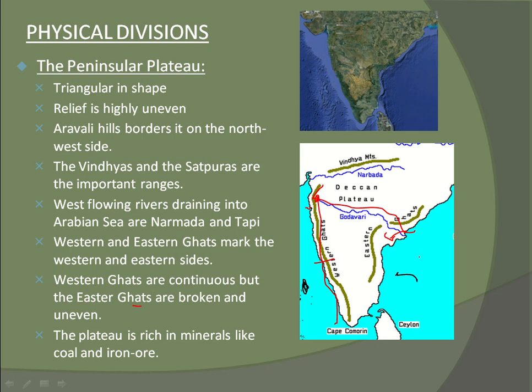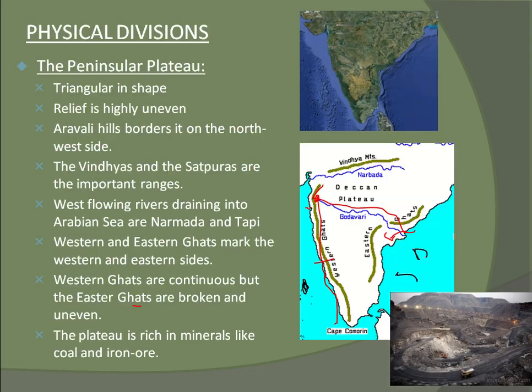They are the minerals found in plateaus, right? The iron rod we use for buildings, to build buildings and houses, is made from iron ore. See this, these are the plateaus, and here mining is going on to take out coal and iron ore.